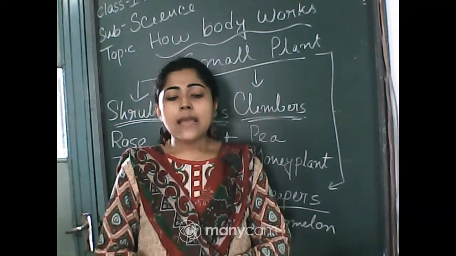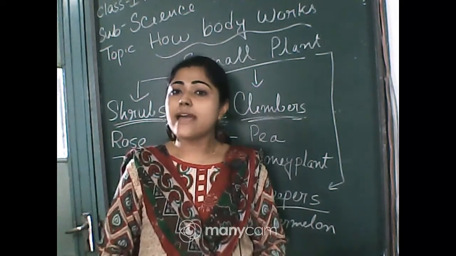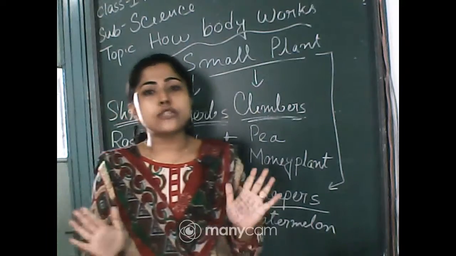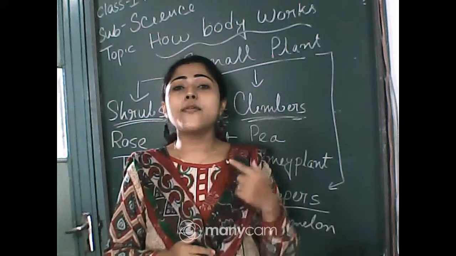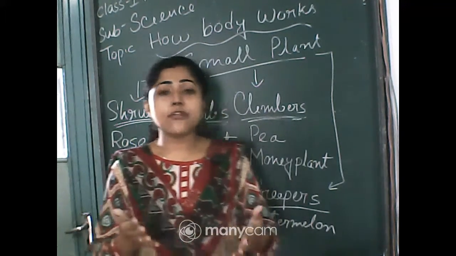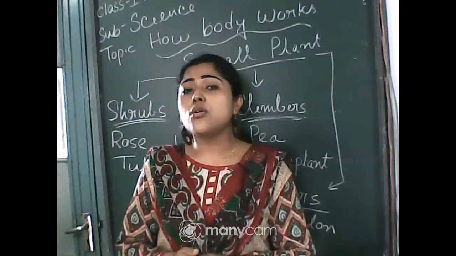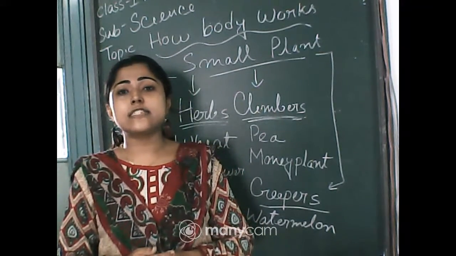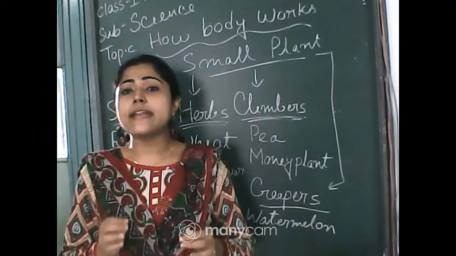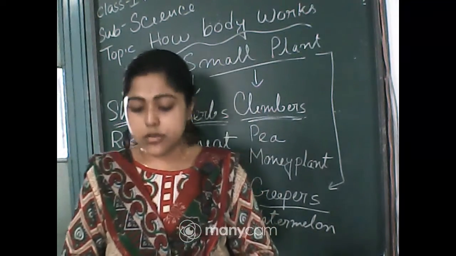Okay. But herbs, they are smaller than shrubs. And you know they have a weak stem, not a strong stem. They have a green and soft stem. Their stem color is green. If you look at the sunflower plant or wheat, rice, paddy plant, you can check this, their stem is green and very soft. So the herb stem color is green and that is soft and weak also.